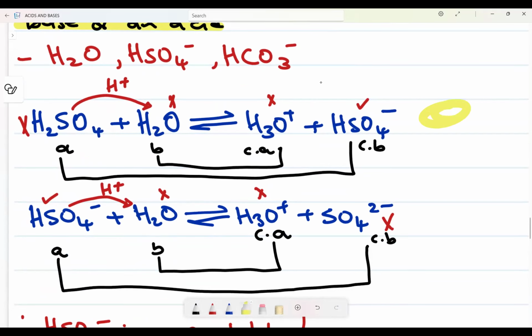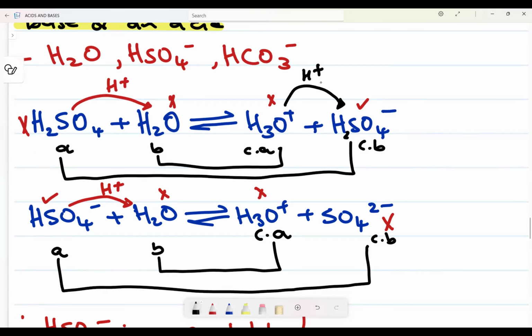If I take it from here and say, okay, this is a base and this is an acid, what will my base do now? Remember, my base will try to accept. So my acid will donate H plus to that one. Can you see? I will have H. If I add H on HSO4 minus, I'm going to have H2 here. But now when I gain, it means I lose one electron. So when I say H2 here, I should remove this because now I have acquired a proton,